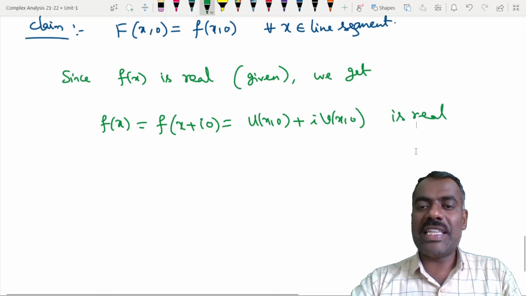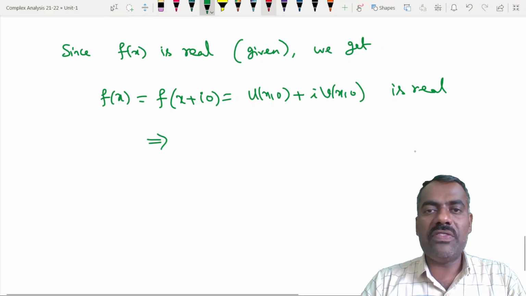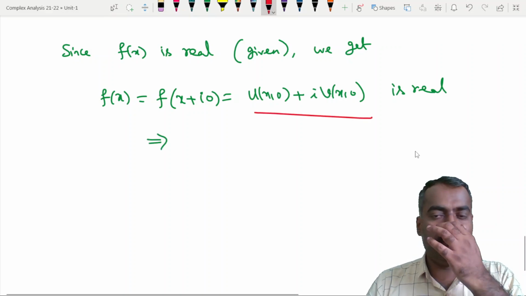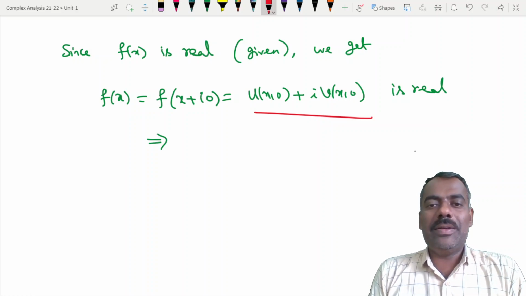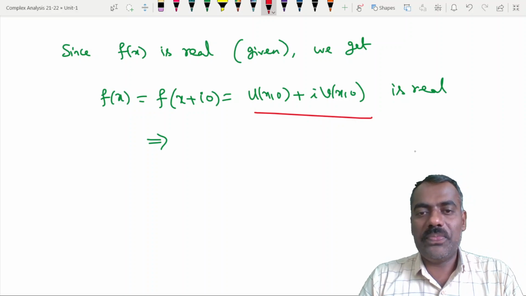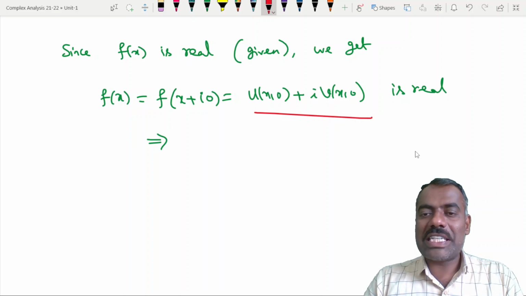But when we say that this right hand side is real, when can we say that this is a real number? When a complex number will be, say it loud. That means v of (x, 0) should be 0. Is that clear?